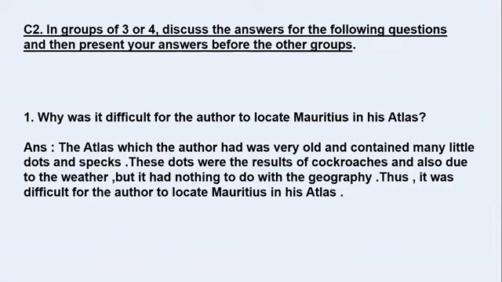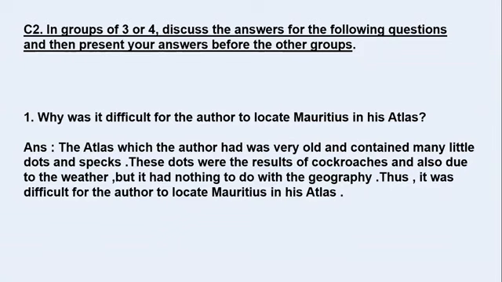So let's see the answer. The atlas which the author had was very old and contained many little dots and specks. These dots were the results of cockroaches and also due to the weather, but it had nothing to do with the geography. Thus, it was difficult for the author to locate Mauritius in his atlas.